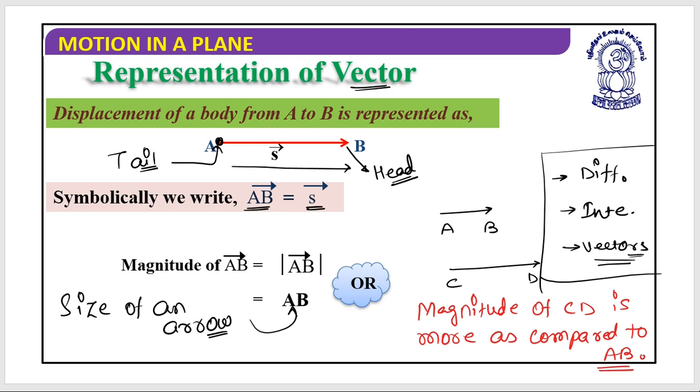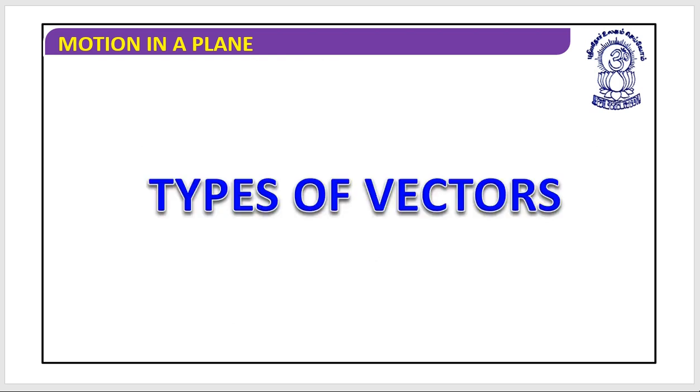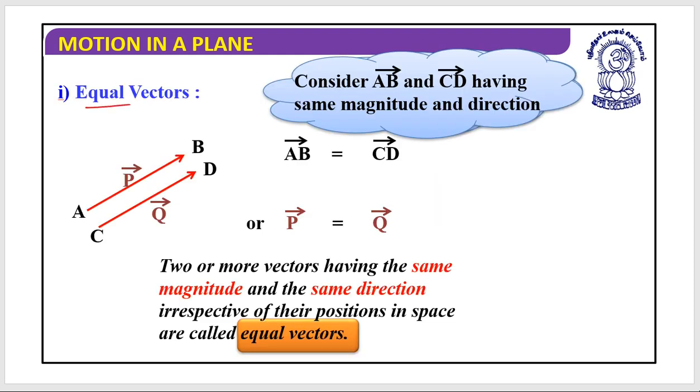Magnitude of CD is more as compared to AB. Yes. So which are the different types of vectors that we know? Let's begin with the types of vectors. First, there are the equal vectors. What we can say is, consider two vectors. The first vector is AB and another vector is CD.